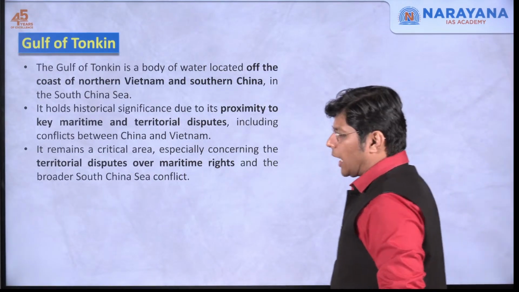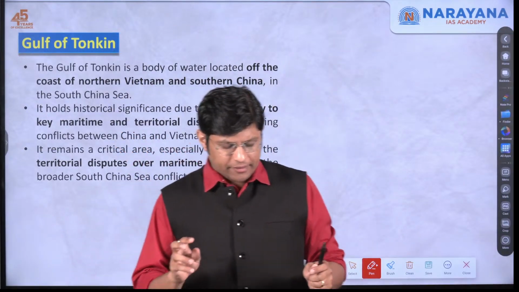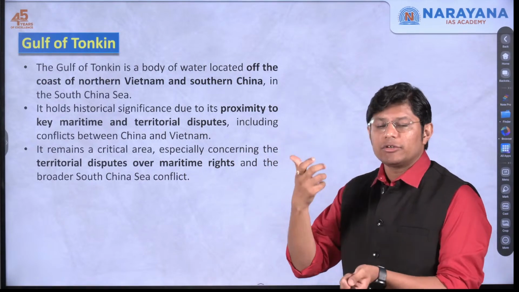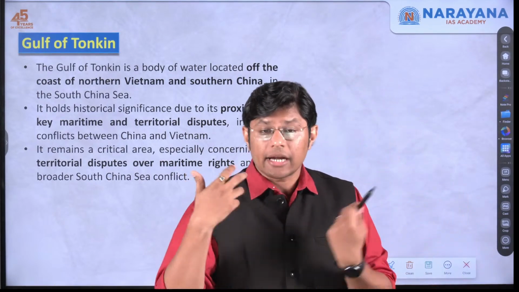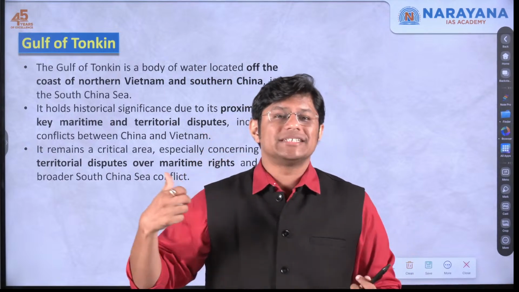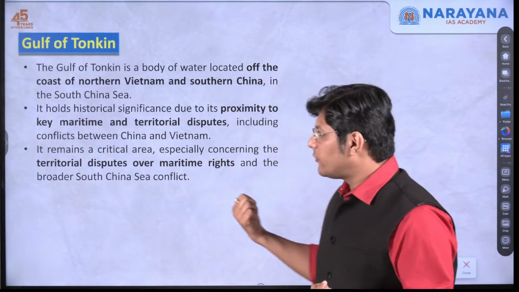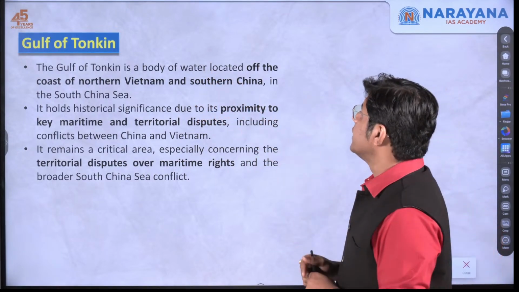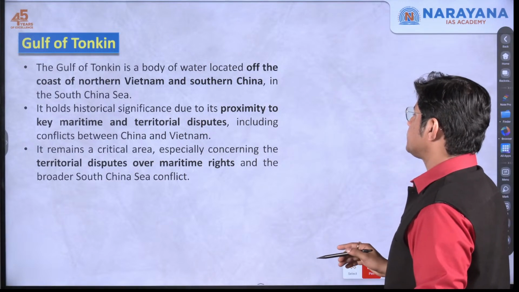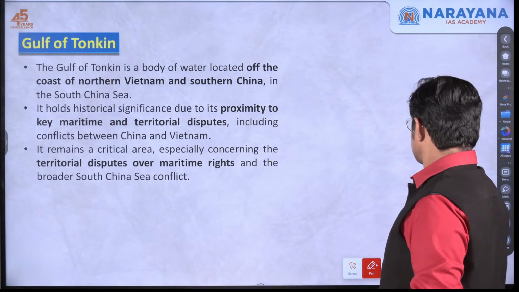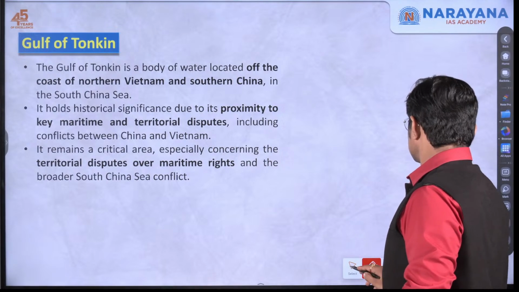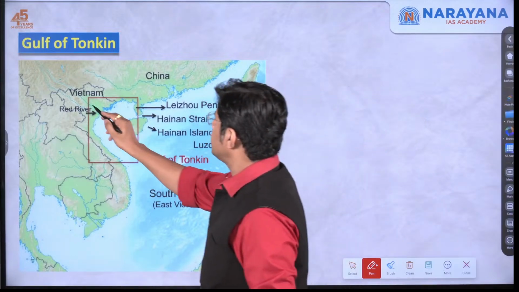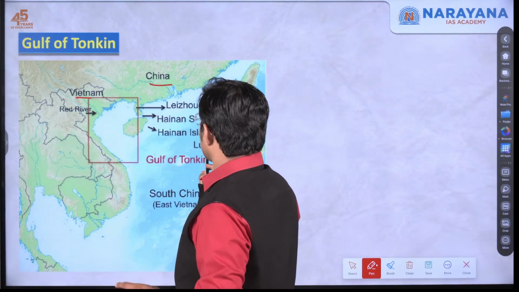Now, Gulf of Tonkin is a disputed territory that was in the news. Why? Because China was trying to claim its rights over this particular region. Where is Gulf of Tonkin? It is important to remember this location, right? So this is the Gulf of Tonkin. This is Vietnam, this is China, and this is the Gulf of Tonkin.